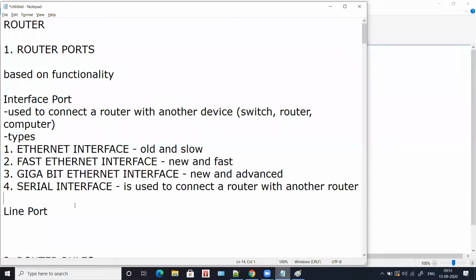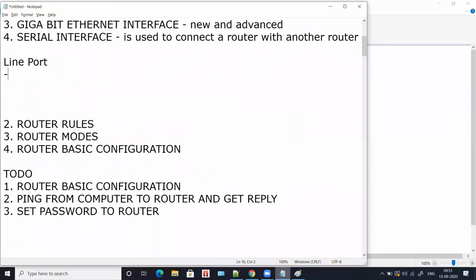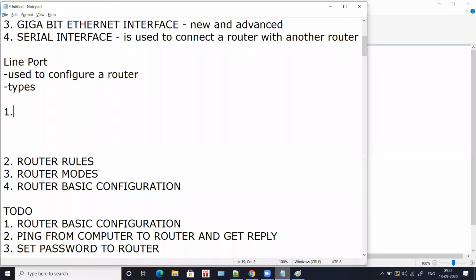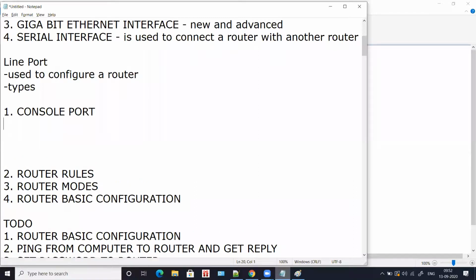Let's go with line port. Interface port, as I told you, is used to connect a router with another device. Line port is used to configure a router. If you want to configure your router, you have a router with you and you want to configure that router, you will go with line port. In line port, you have two types: one is console port and another one is auxiliary port.